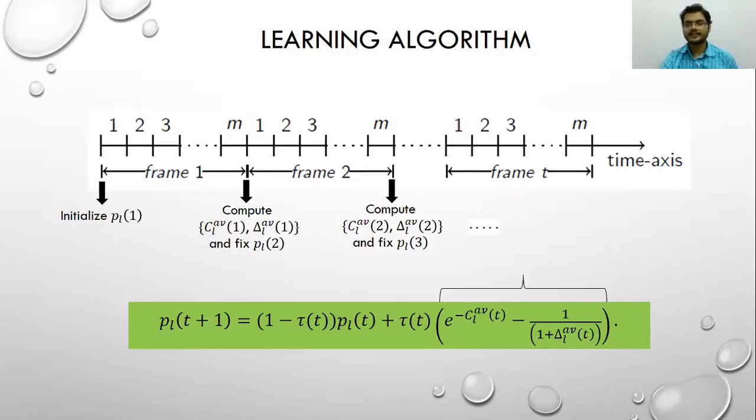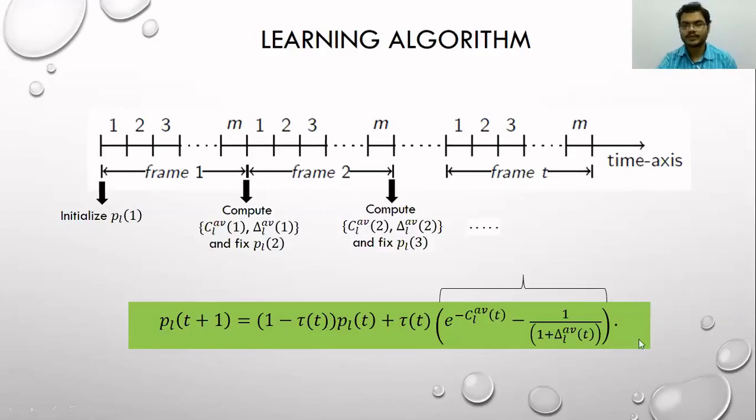So if the average transmission cost is large during the t-th frame, the value of this term will be smaller, and this suggests that PL(t+1) will be smaller, and hence the node should transmit less frequently in the (t+1)-th frame. If the average transmission cost is large, that means the node is transmitting very frequently in the t-th frame. So this suggests that the node should transmit less frequently in the (t+1)-th frame. So PL(t+1) will be smaller.